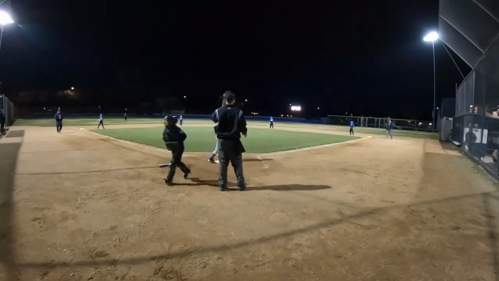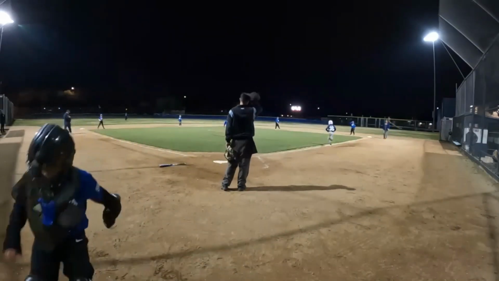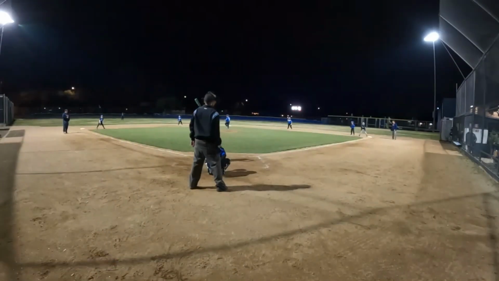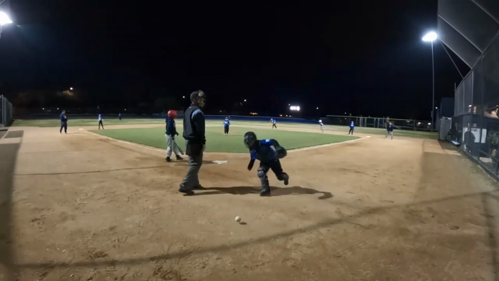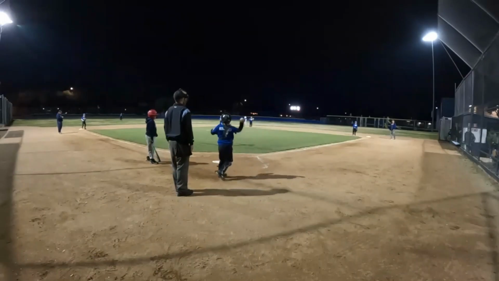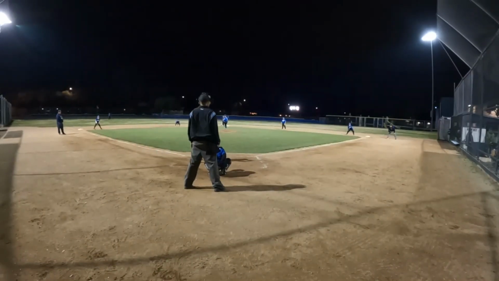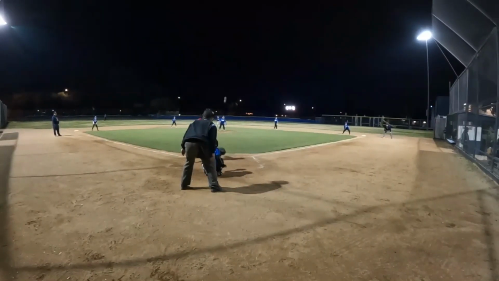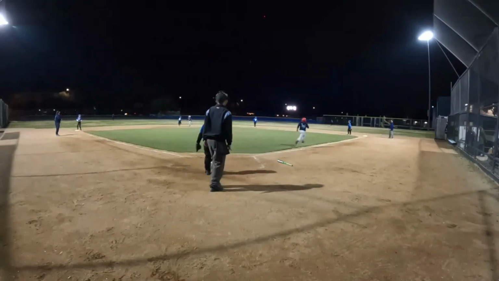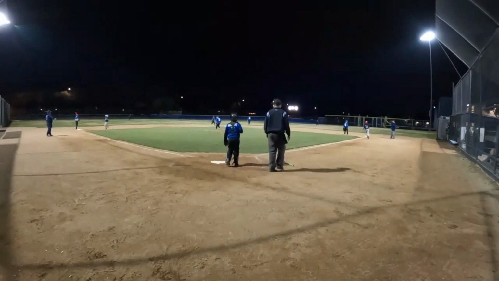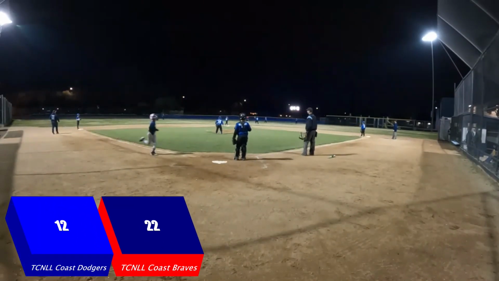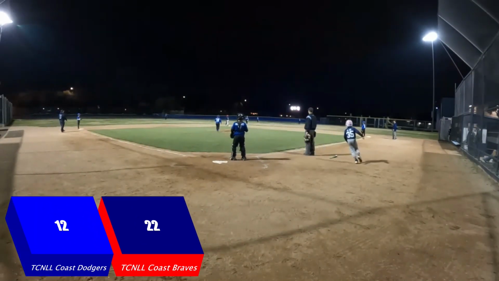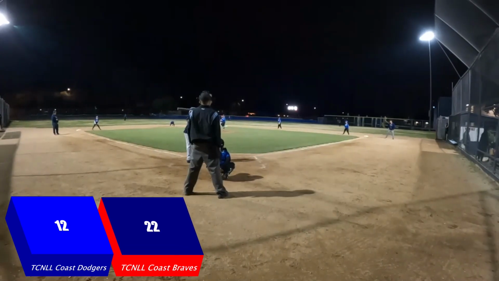Oh, next pitch hits Kayden in the helmet. Looks like he was trying to duck and get out of the way, but got him in the helmet. Next up to bat is Dominic. Ball gets by the catcher. Kayden down to second. Here's the next pitch, and that one's lined into center field. That one drops in for a hit. Another one comes in to score, 22-12. Dominic with the double there.